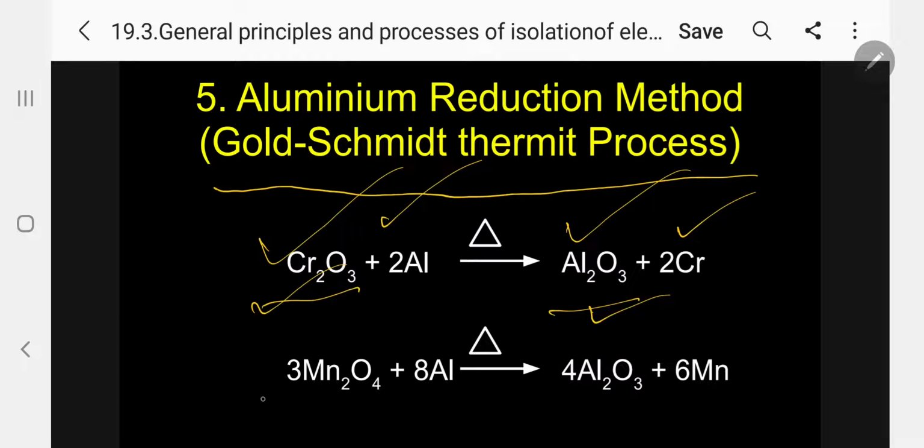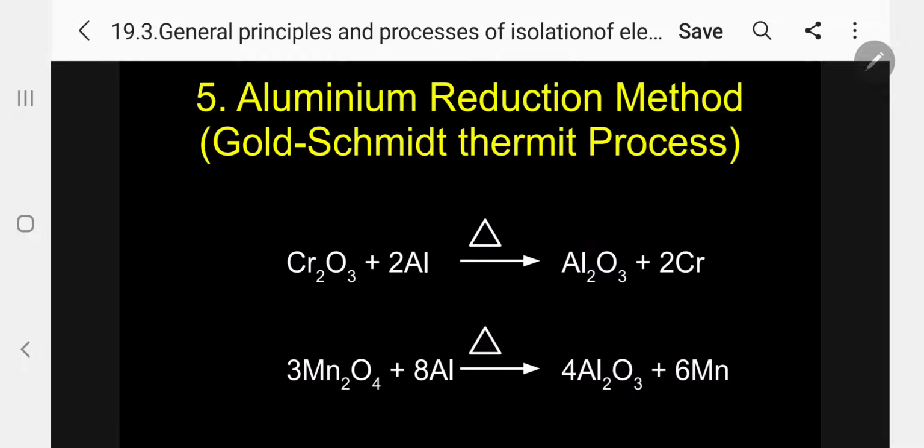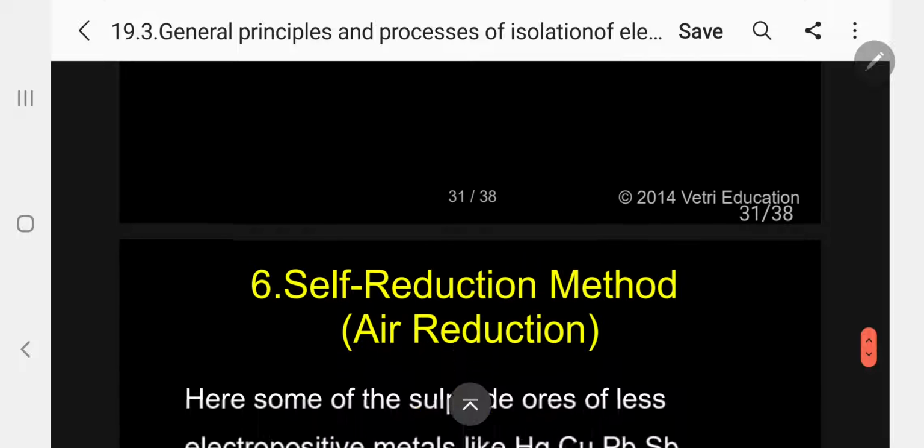Kindly follow. The same way, when you heat 3 moles of Mn3O4 with 8 moles of aluminum, you get manganese, 6 moles coming out, and 4 Al2O3 is formed. Kindly follow. So aluminum can replace the manganese. That is the way it undergoes reduction.